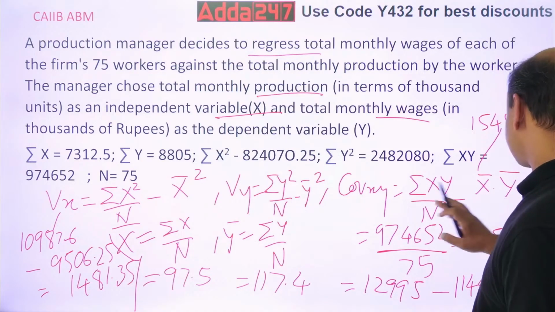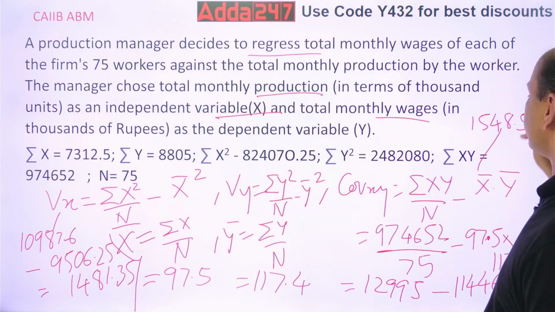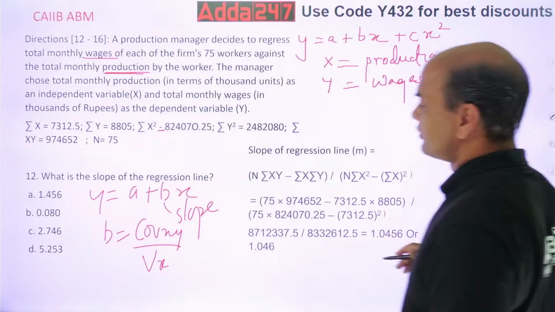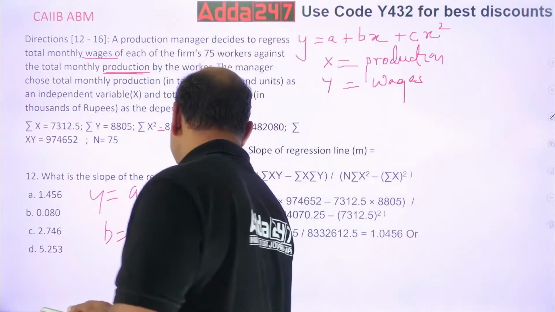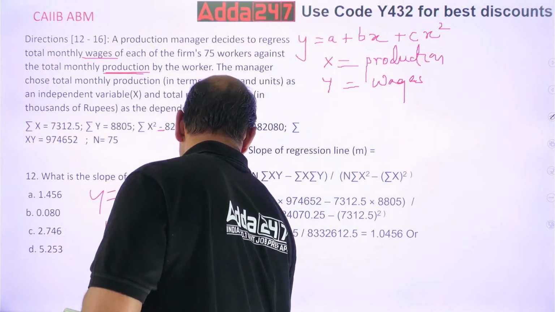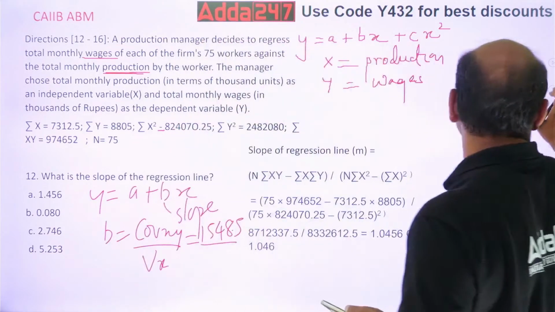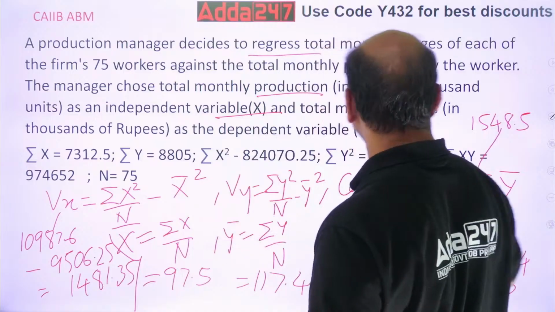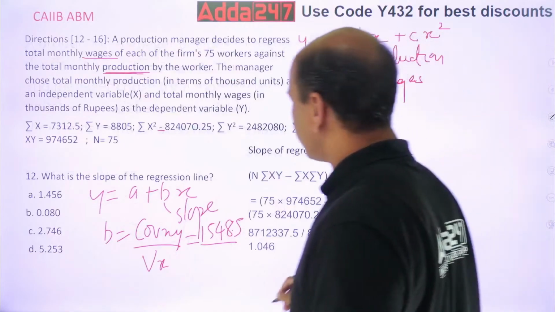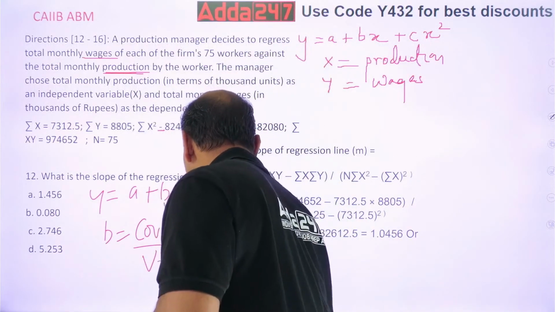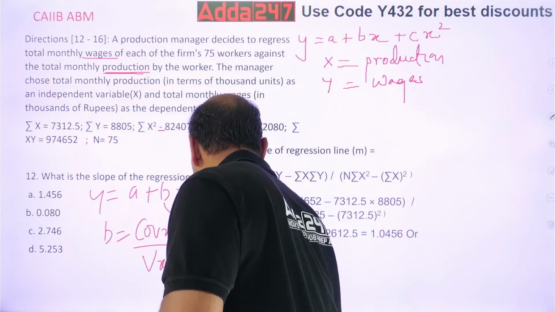Now what is covariance? 1548.5 divided by variance of x, which was 1481.35.